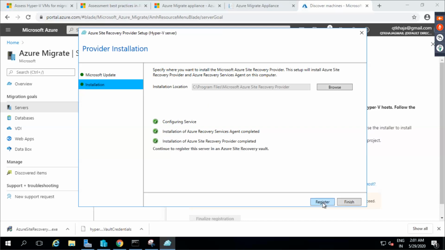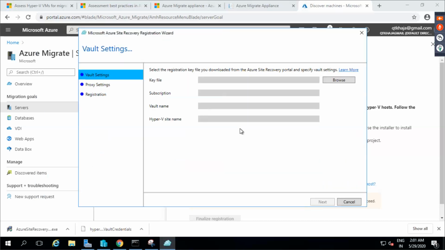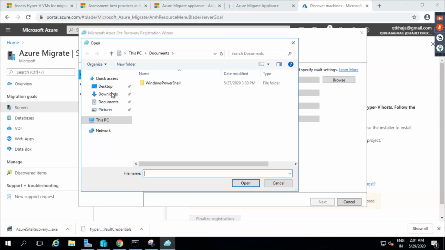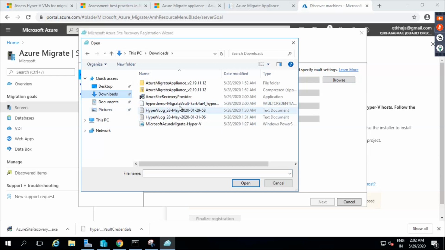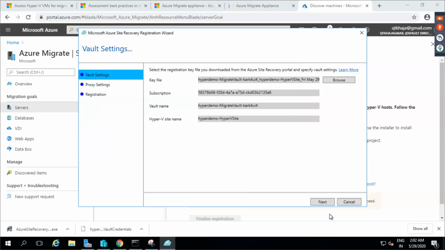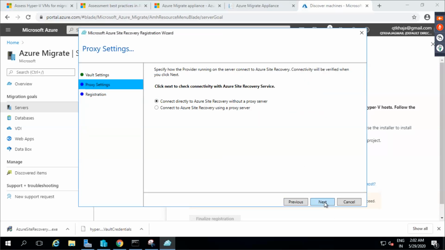Okay, right. Now are you seeing register? If you click on this register, then it will ask what is your key file. If you remember, just now we have downloaded one file. Go to the downloads. Okay. And I think I've downloaded this credentials. That's it. Okay. Now you get everything. Click on next. Connect directly to Azure Site Recovery. Yeah, that is the case.